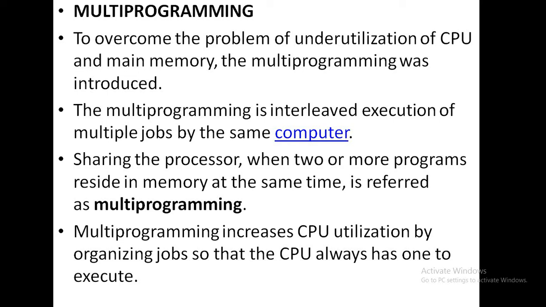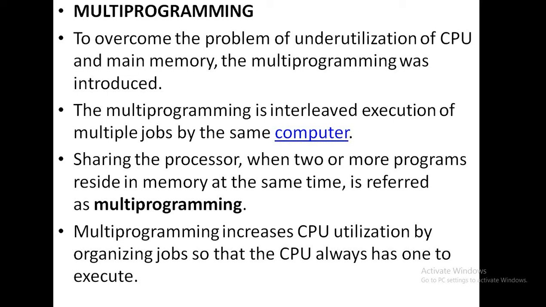As I have told you, in a batch processing system, the CPU utilization is based on the CPU idle time. So that's why, to overcome the problem of idle time or underutilization of CPU and main memory, multiprogramming was introduced.